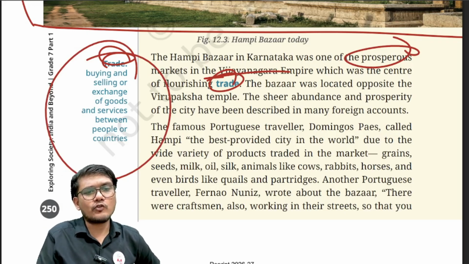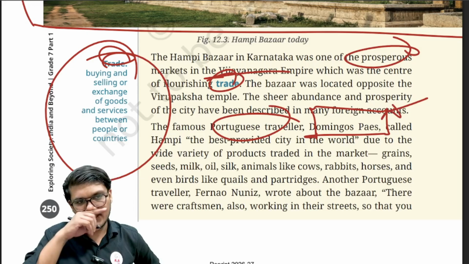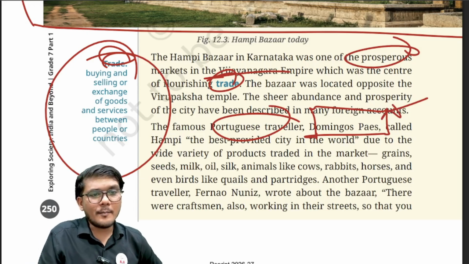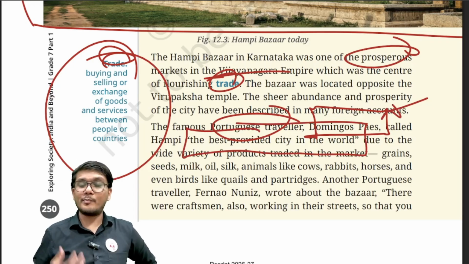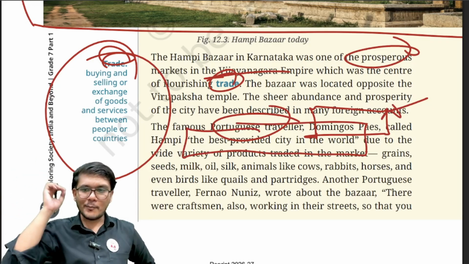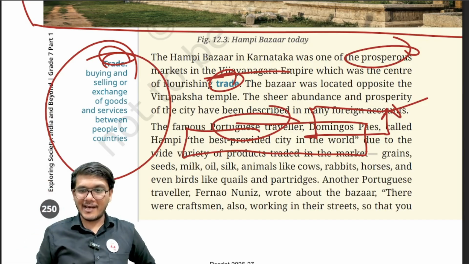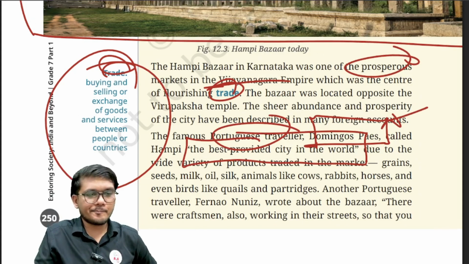Now, the famous Portuguese traveler Domingos Paes, remember the name, UPSC asks the names as well, called Hampi the best provided city in the world. So that is how prosperous we were, called not just the most prosperous city in India, but the most prosperous city in the world. Imagine the prosperity that we had, right?